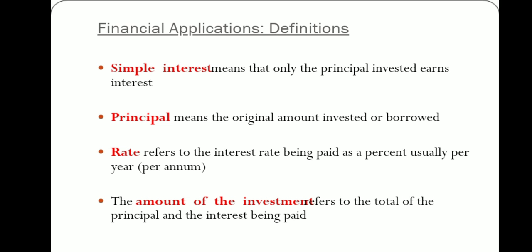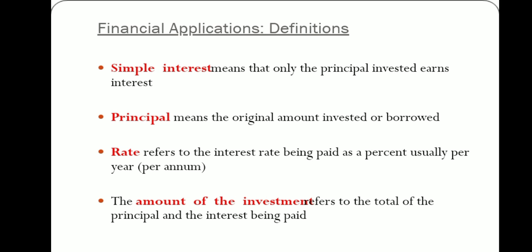Rate is in percentage, which we decide when we are taking the loan. We have to fix certain conditions, like for how much time period we need to take the money and what will be the percentage of interest. Usually we take it per annum, but it can be quarterly, half yearly or on a day basis also. But normally, in your book also, most of the sums are per year, or per annum, or annually, and it is in percentage.